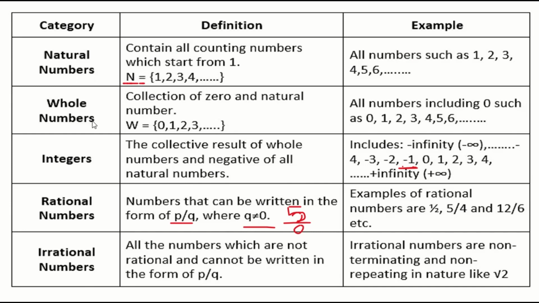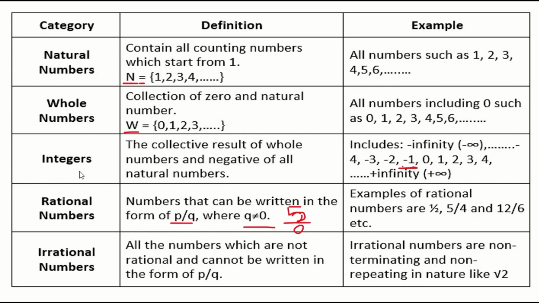Then what are whole numbers? If I include 0 in the natural numbers. So what are natural numbers? As we know, they start from 1, right? If I include 0 in that, then you call that a whole number. The symbol representation is capital W, right?